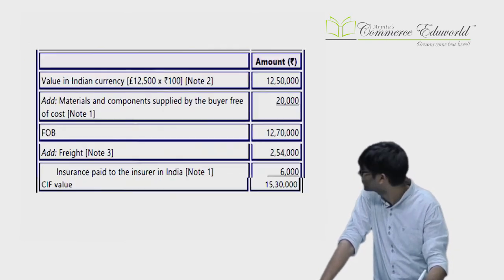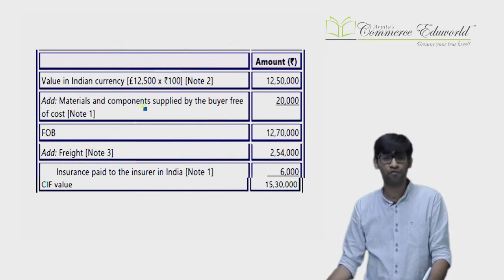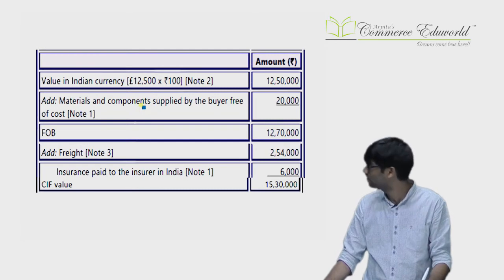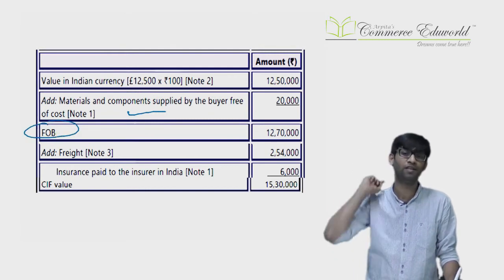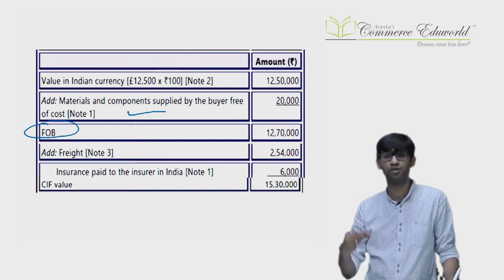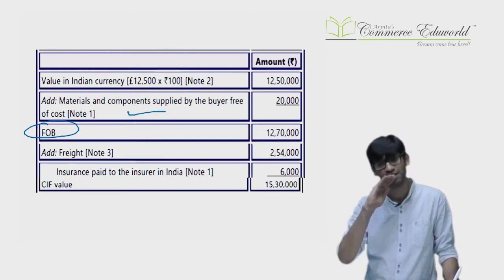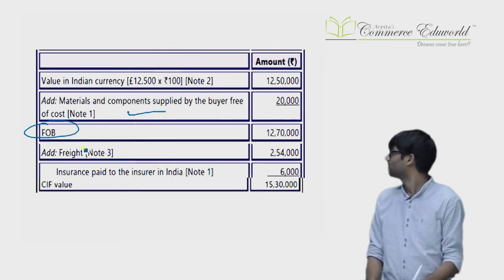Then you also need to add the material component, but that is in rupees. So first you will convert into rupees. So what is the exchange rate? Exchange rate was 10. You convert into rupees, you add the material component. Everything you add and then get the FOB value up to the place of exportation. Even the material which the buyer provides to the supplier free of cost is added to the value and that is included in the FOB only. Because that is up to the place of exportation. Then you get the FOB.